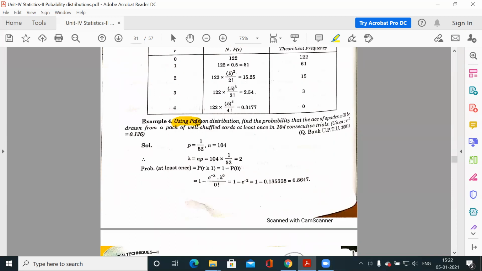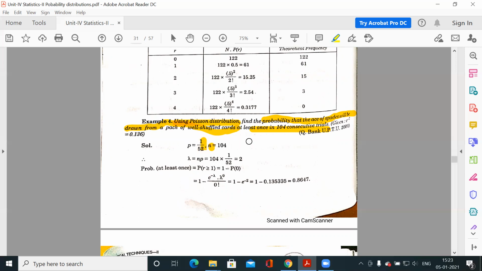Now the next question: using Poisson distribution, find the probability that the ace of spades will be drawn from a pack of well shuffled cards at least once in 104 consecutive trials. To draw a card from a pack of 52 cards, what is the probability that you will get the ace of spades? There is only one ace of spades in 52 cards, so the probability is 1 by 52.